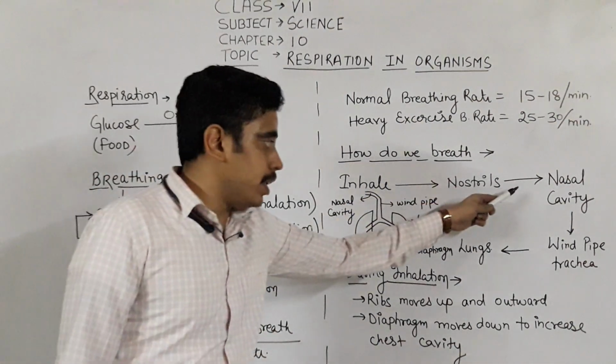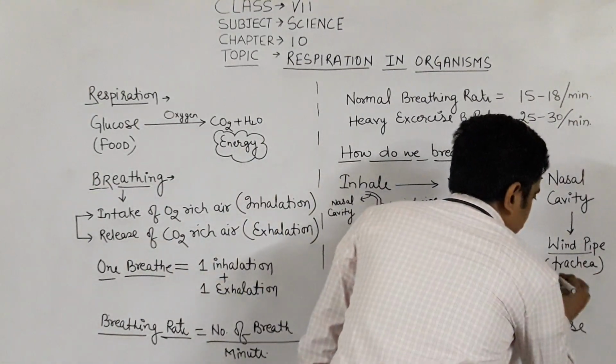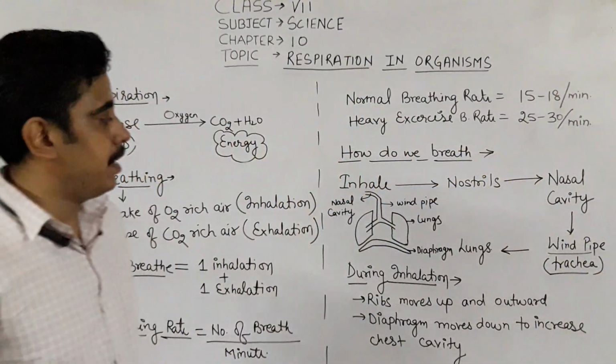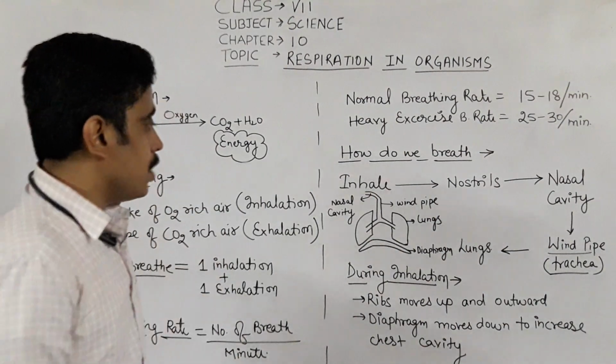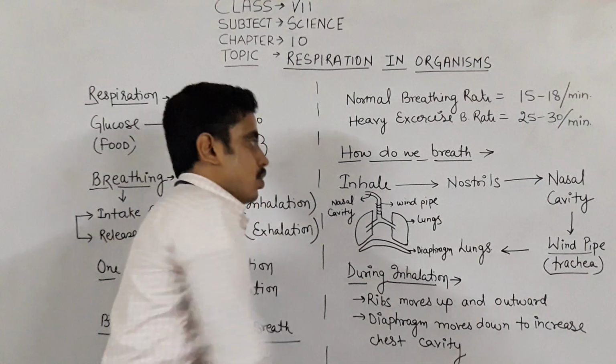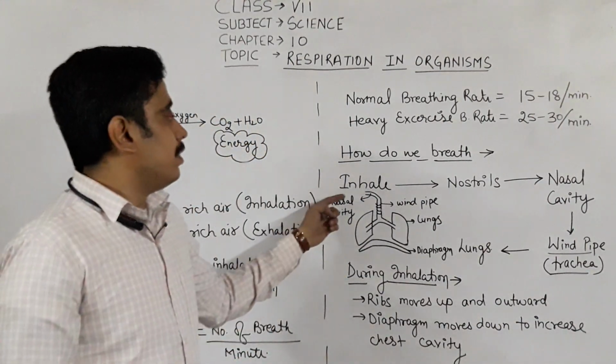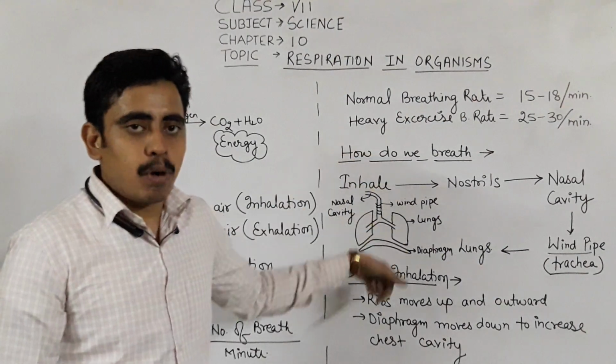From the nasal cavity, the air passes to the windpipe. Windpipe is also termed as trachea. This is shown as a pipe-like structure. This pipe-like structure is known as trachea or windpipe, from where the air is coming inside our body.